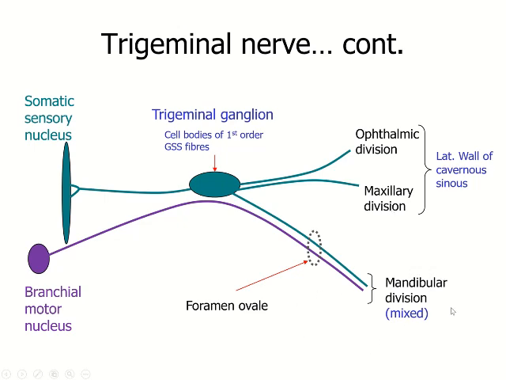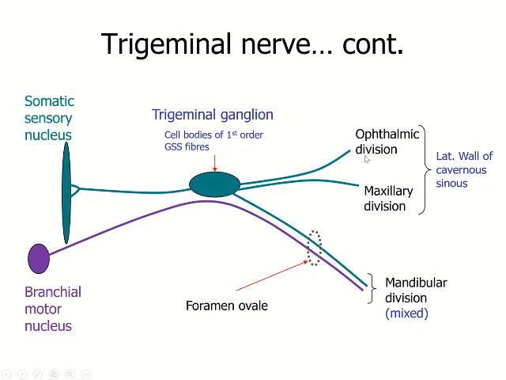And for the same reason, the mandibular division of the trigeminal nerve becomes a mixed nerve because it has both sensory and motor components. Then the other point is, you have already seen that the ophthalmic division and the maxillary division lie in the lateral wall of the cavernous sinus together with the oculomotor and trochlear nerves.